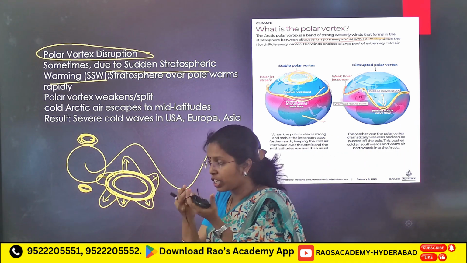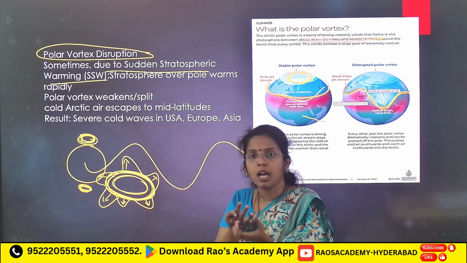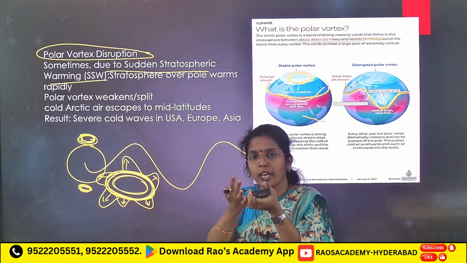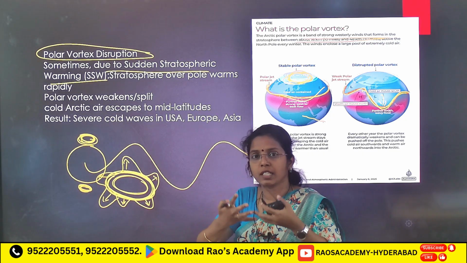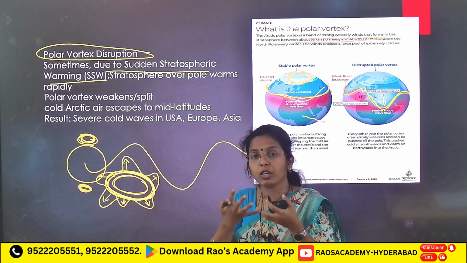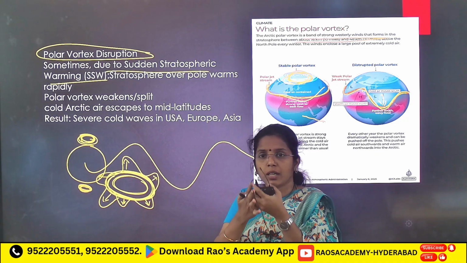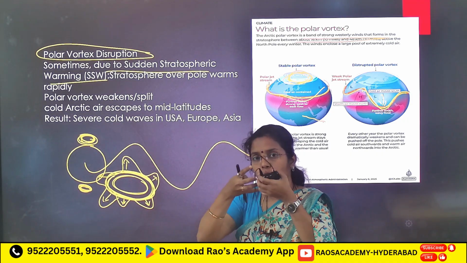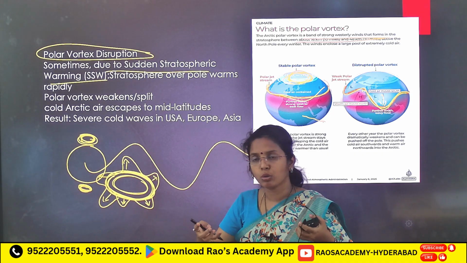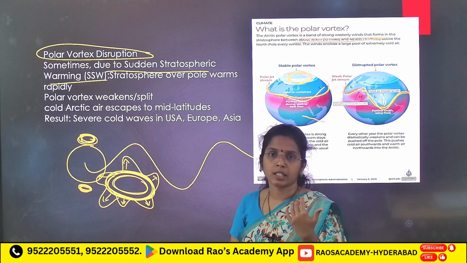Now when this jet stream becomes weak, what happens? This bowl of cold air moves southward. Because the polar vortex is very cold air, extremely cold air is packed above the North Pole and South Pole. Now when this cold air moves southward, you will see extreme winters in those regions.